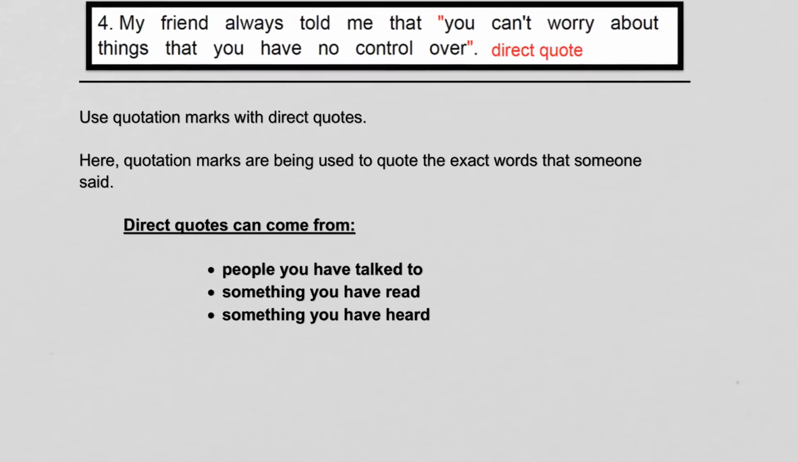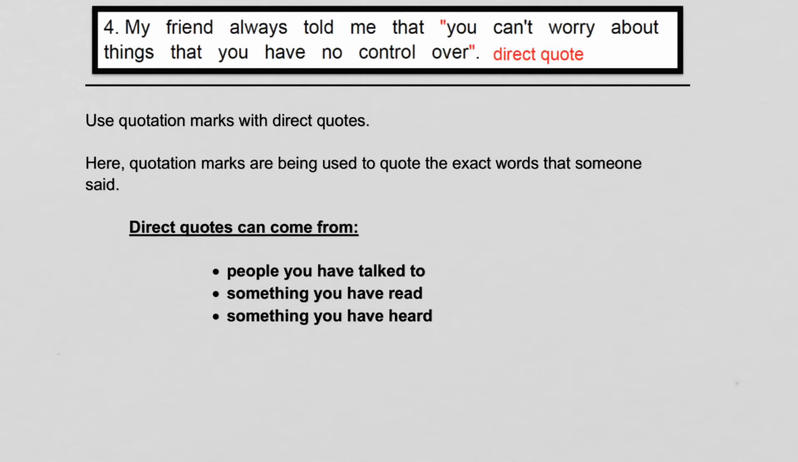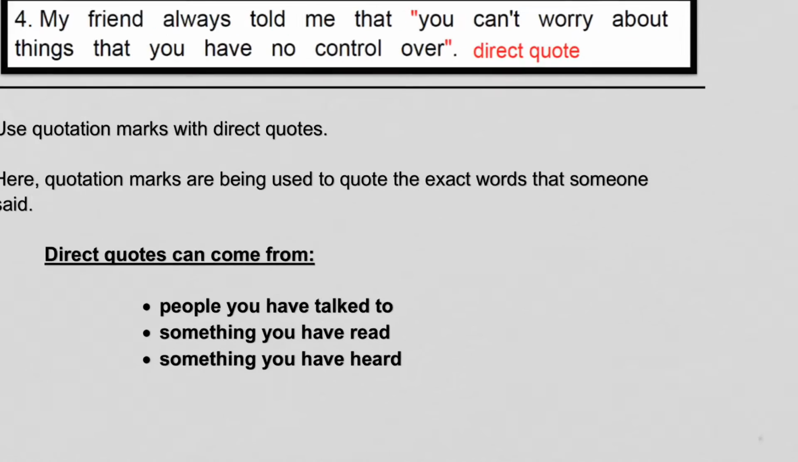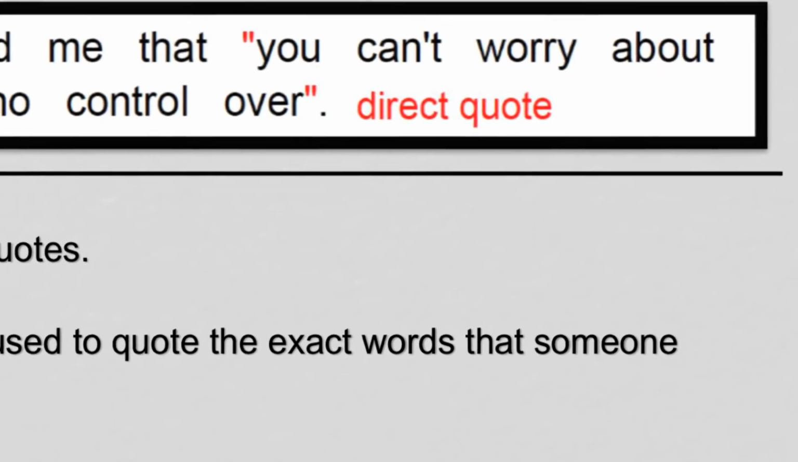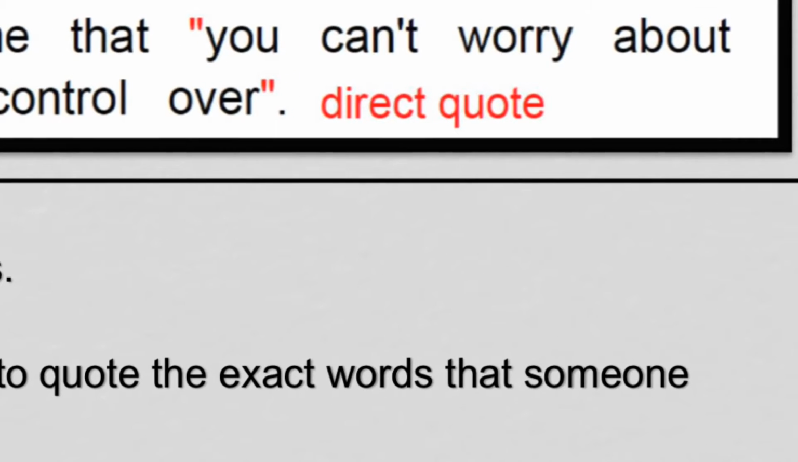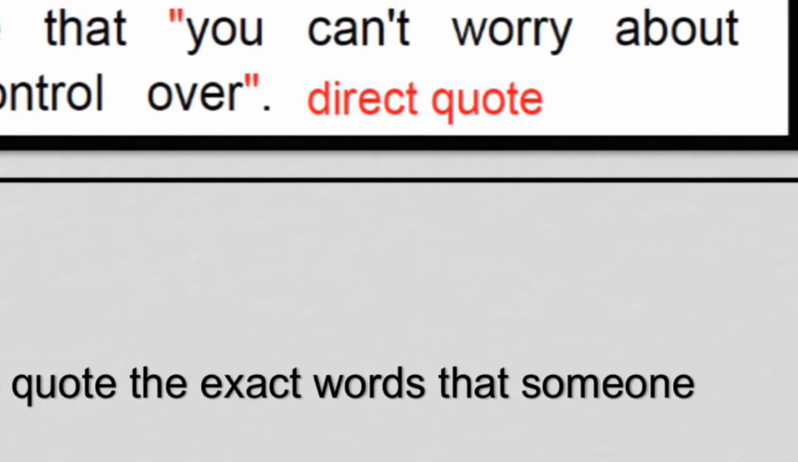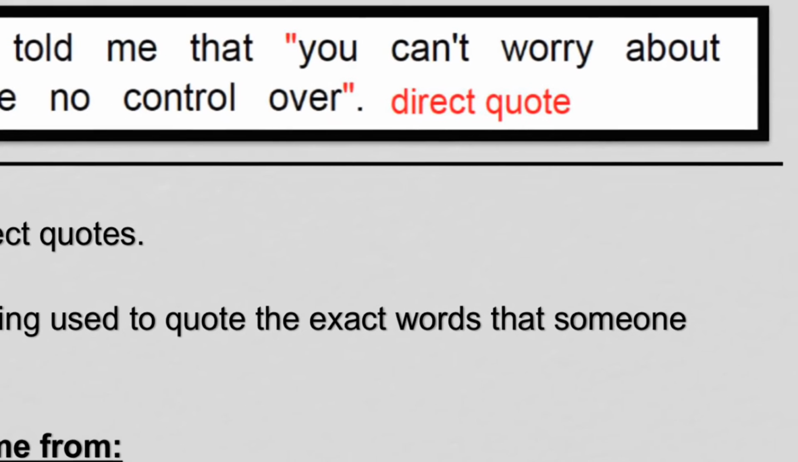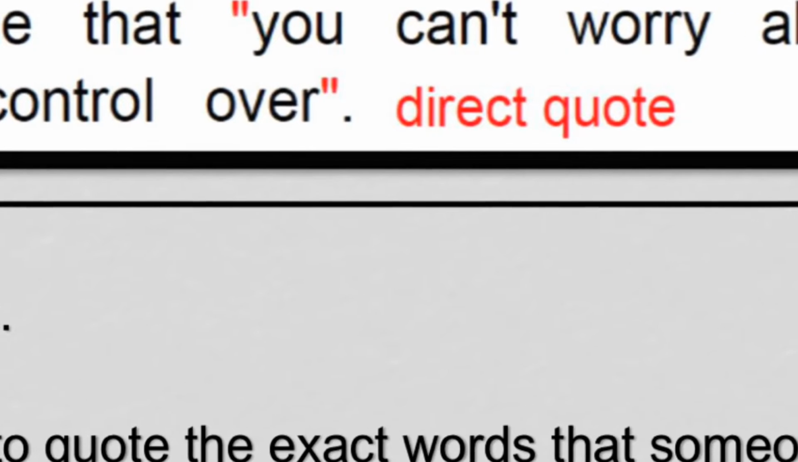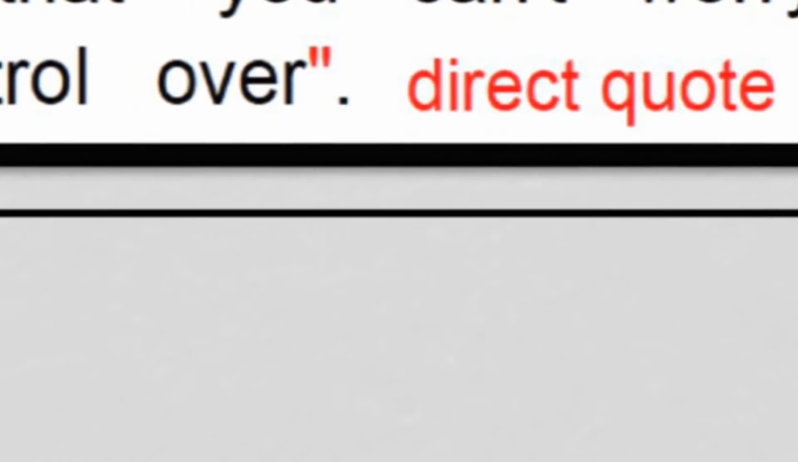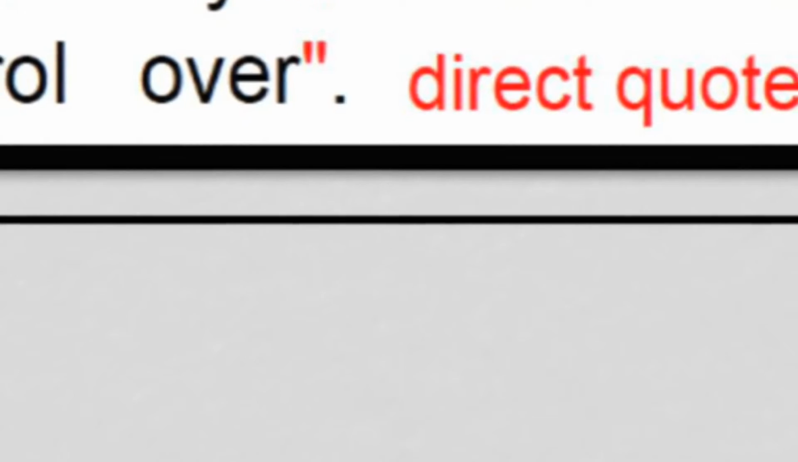Last way of using quotation marks would be with a direct quote. Let me just read this example, and it should make some sense. My friend always told me that you can't worry about things that you have no control over. So you notice that there are quotation marks around the words that this friend said. The exact words that the friend said have quotation marks around them. And only those words need quotation marks, right? And you notice how the punctuation, the period, is not inside the quotation marks.